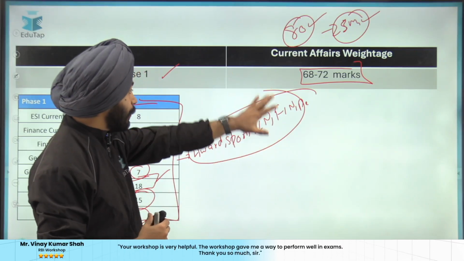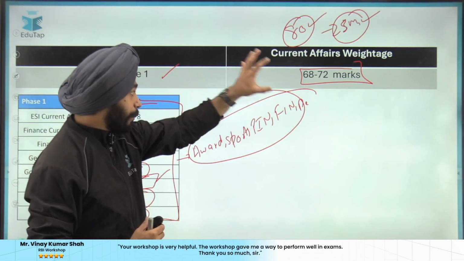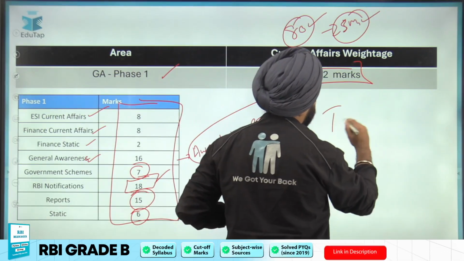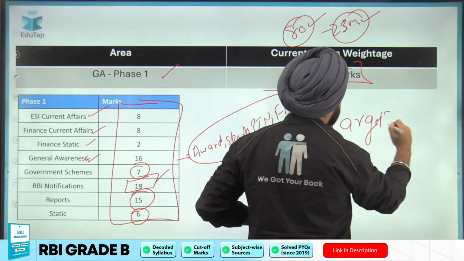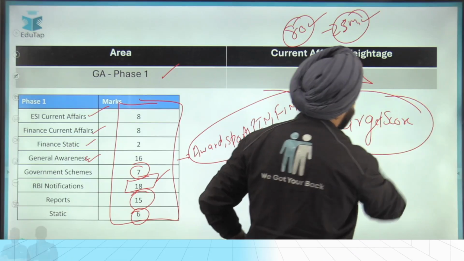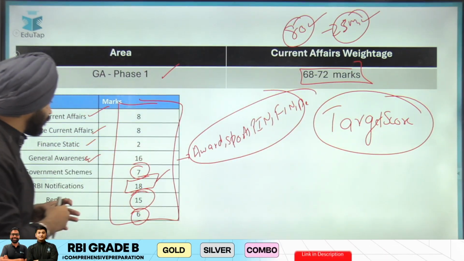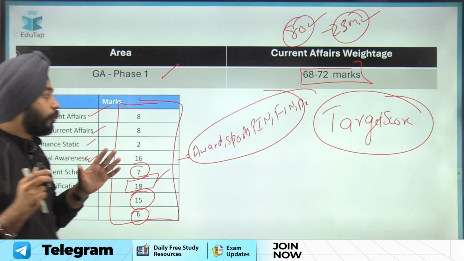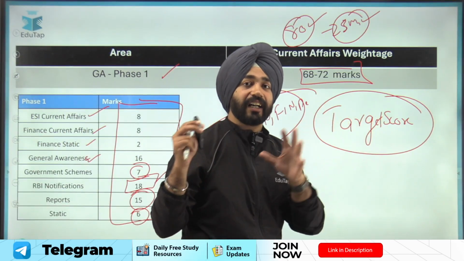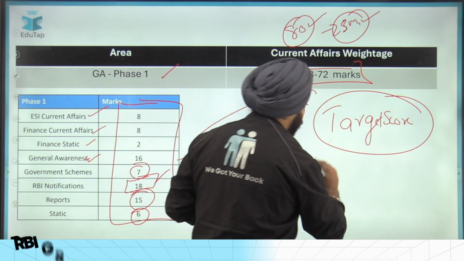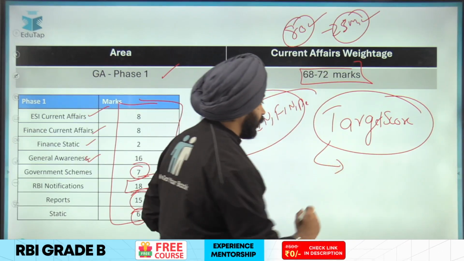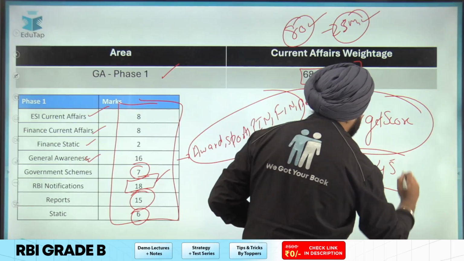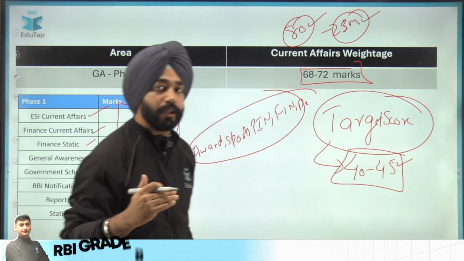But I would say guys, based on the previous year question paper and based on the analysis, the first thing that you have to decide is your target score. Because if you are planning anything, if you are saying that okay, let me read general awareness, let me read ESI current affairs, you must be thorough first about the target score. What is the target you are aiming? So I would say, looking at the recent trend of the examination, if you really want to score good marks, a target in the range of 40 to 45 should be a really good target.